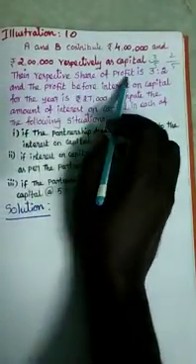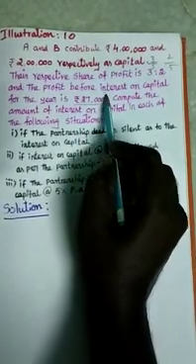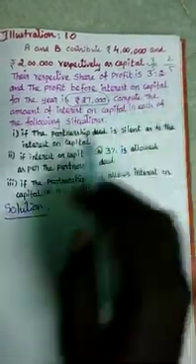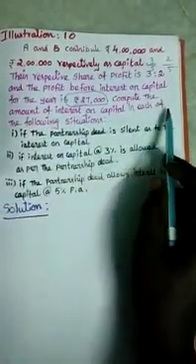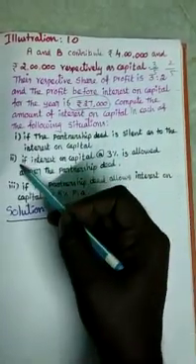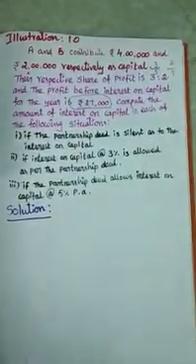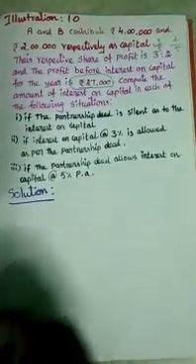The profit before interest on capital for the year is 27,000. The profit earned during the year is 27,000, and from this 27,000 we have to provide interest on capital also. Compute the amount of interest on capital in each of the following situations. Different situations are given to you, and based on the situation, you have to see how you will treat the interest on capital.